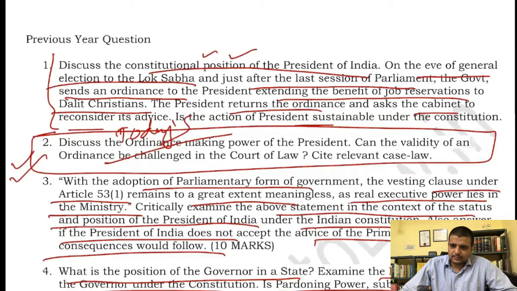While writing answers, I sometimes tend to forget the names of case laws. So in that case, can I write 'the leading case' and write the facts then? Yes, you can write that, but the leading cases you must remember. That is why I told you in the beginning, in each topic. Sir, I sometimes confuse two names. I also sometimes do not remember. You must have seen I sometimes forget the name of the case. I remember the ratio, but it is a habit you have to develop, because if I forget, there is no problem. I can always say, look in the notes, you will find it. But you have to write that in the exam, so you should not forget it.